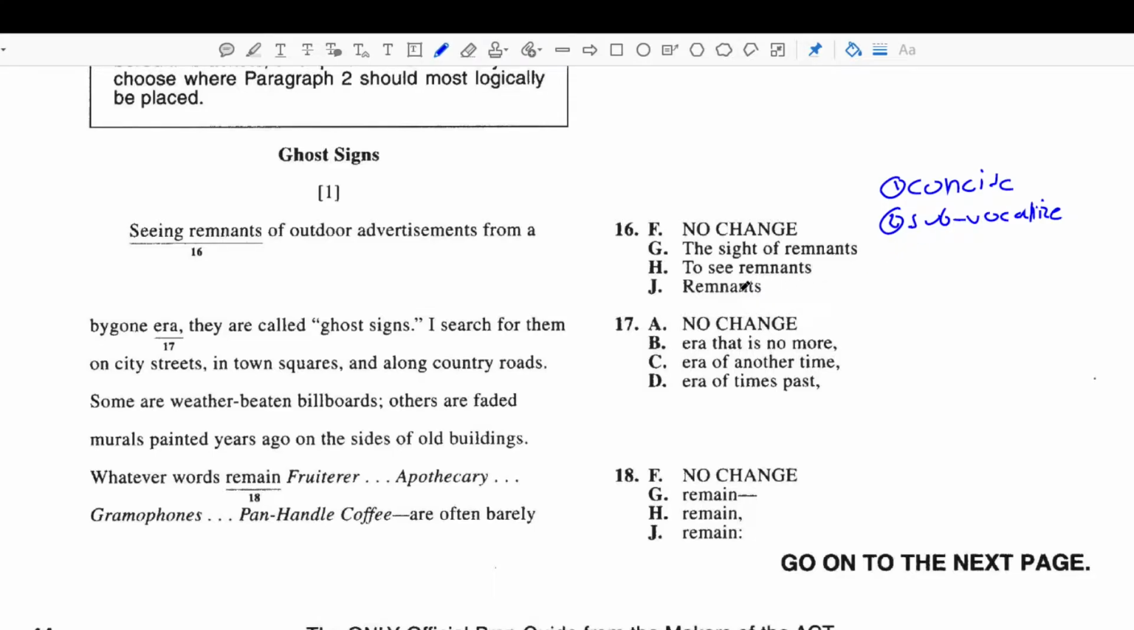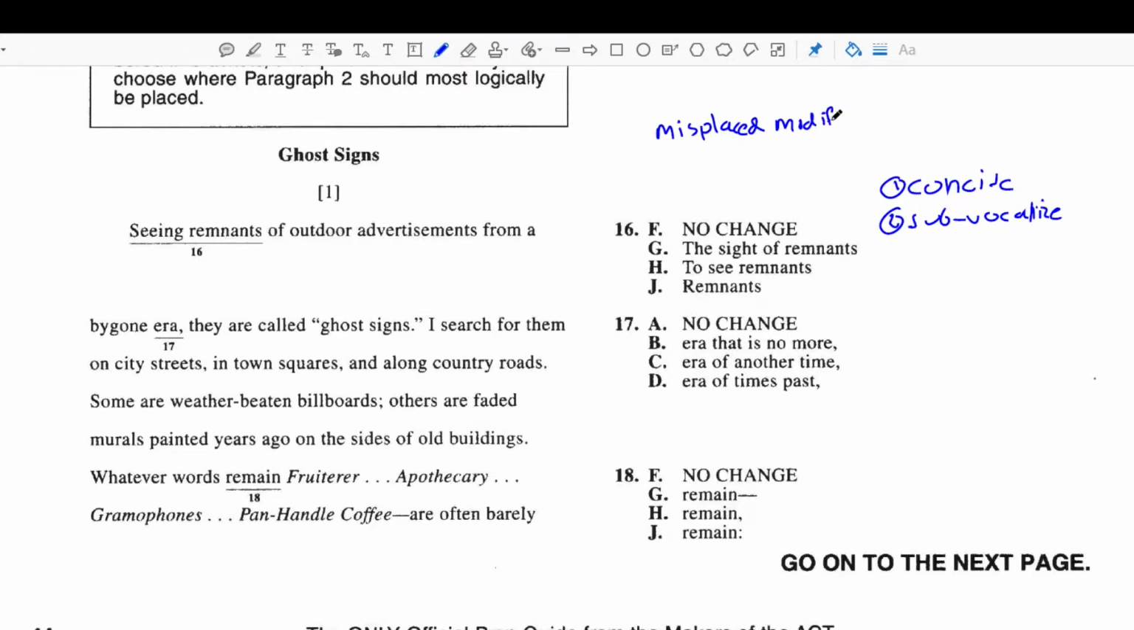The only problem with that is most students find this awkward even with the word remnants. Remnants of outdoor advertisements from a bygone era, they are called ghost signs. And you would be right, it would sound a bit awkward. So if that didn't lead you to the right answer, then I'm going to show you something else. The real reason why three of these answer choices are wrong, and that has to do with a concept called misplaced modifiers.